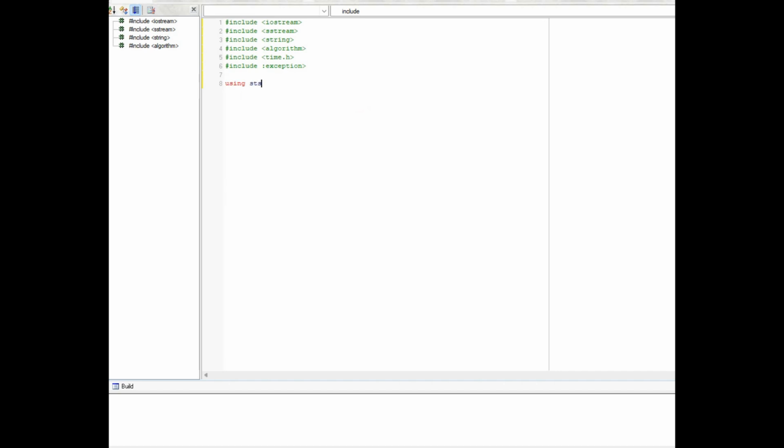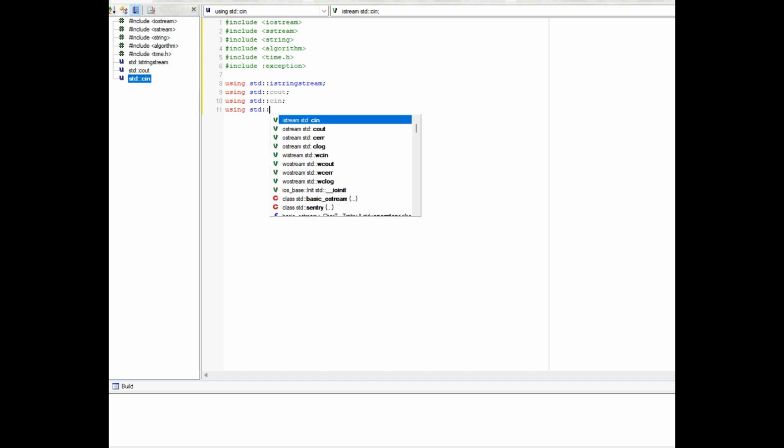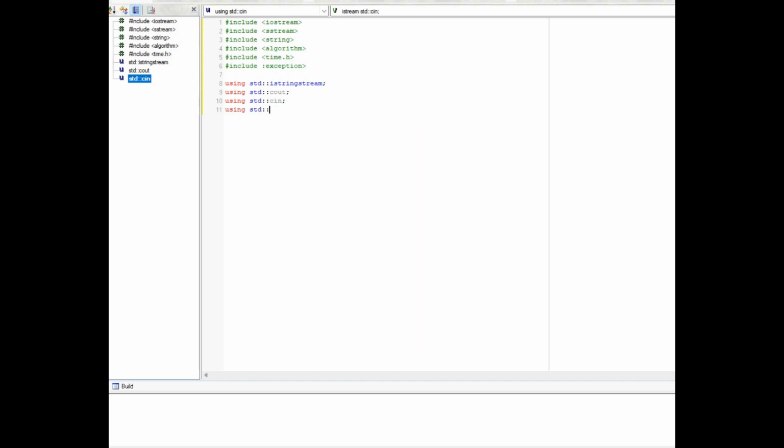Now using std, standard. I want cin, but let's start with istringstream. Using std cout. Using std cin. Not cin, we already have that.